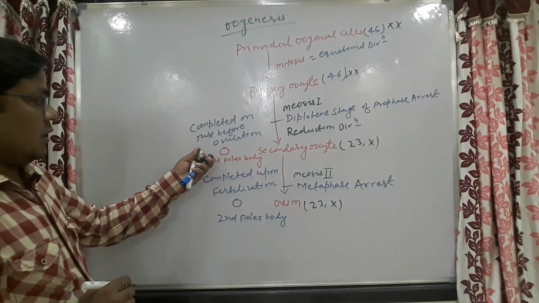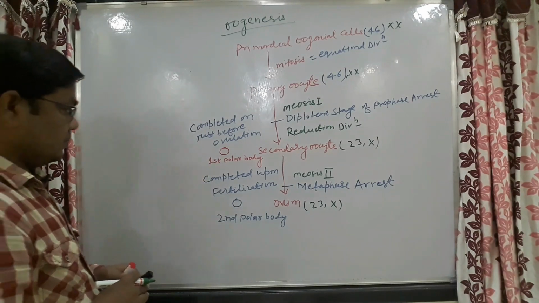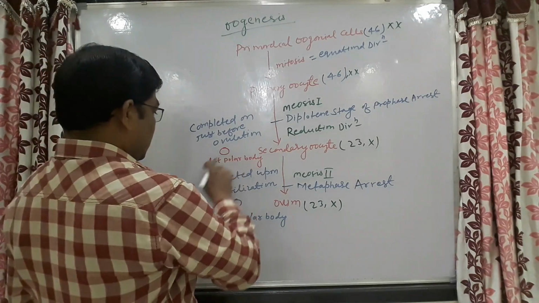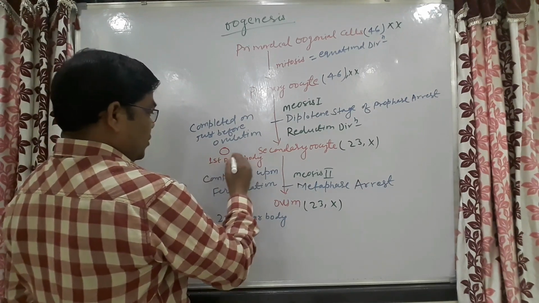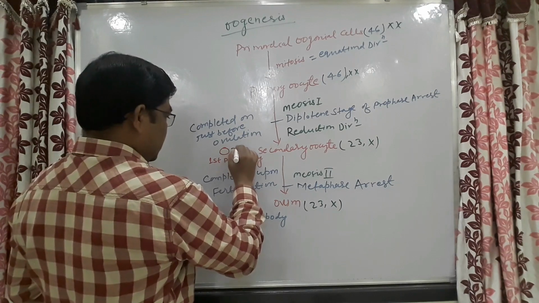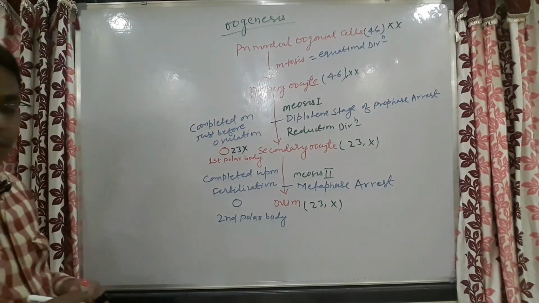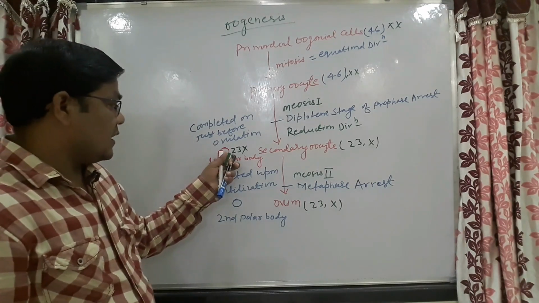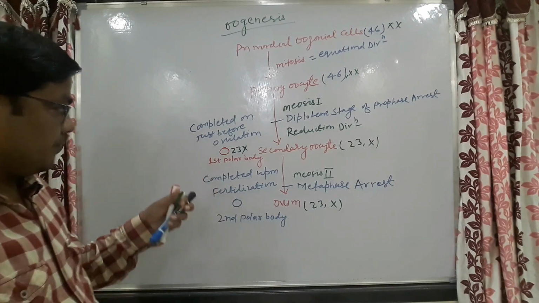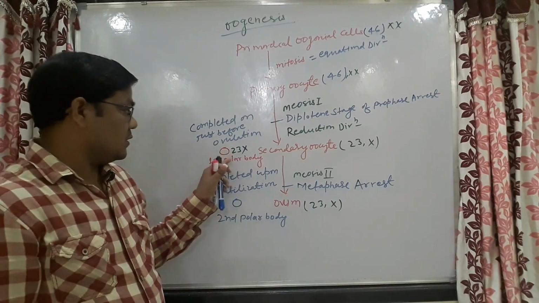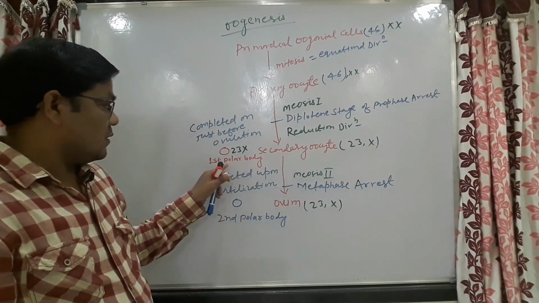Now come to the first polar body. This first polar body will also contain the chromosome number 23, but the division of the cytoplasm between the first polar body and the secondary oocyte is not equal.